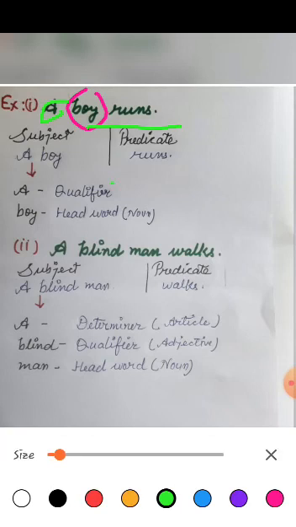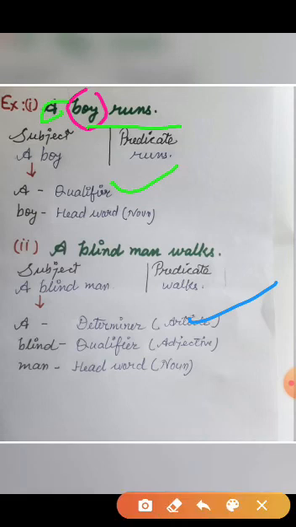Now there is a question here. In the first example, A is qualifier, and in second example, A is determiner. So this is the question. Here you should learn an important thing. If there is only one word before head word, it will be qualifier, and if there are two words before the head word, then first word will be determiner and second word will be qualifier or adjective. Keep in mind that qualifier, determiner and adjective tell us about head word.